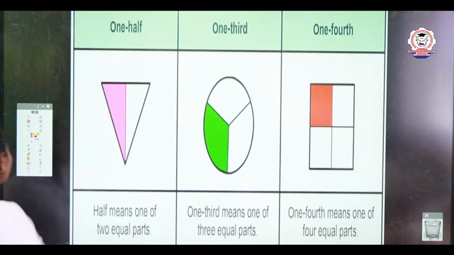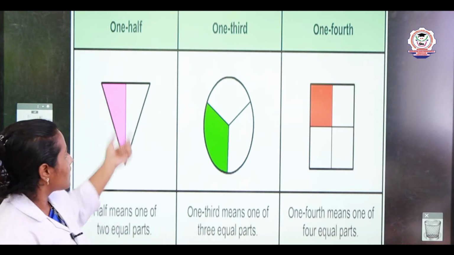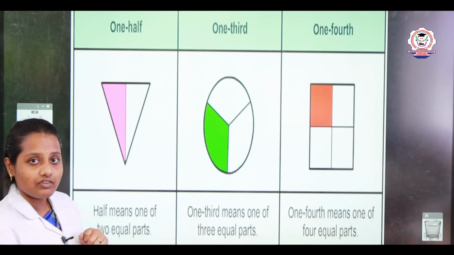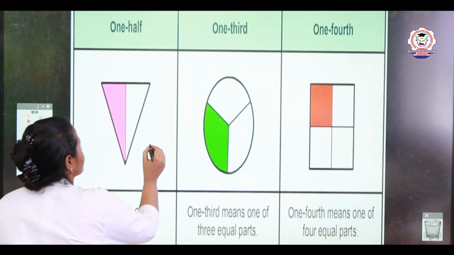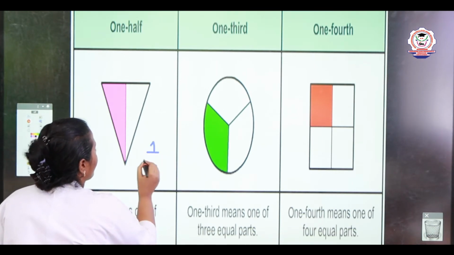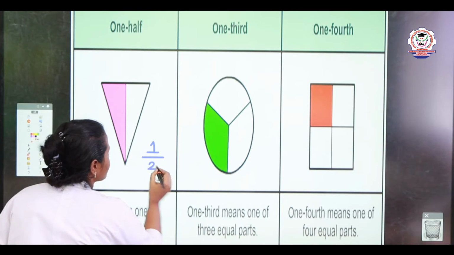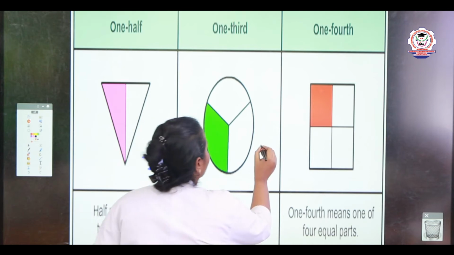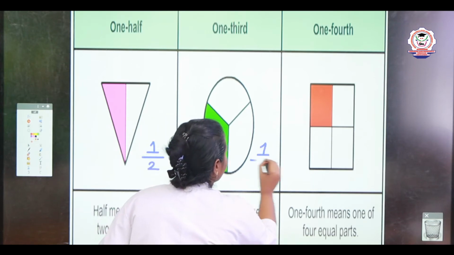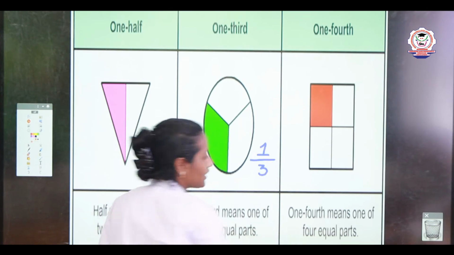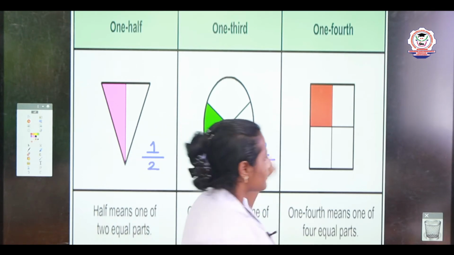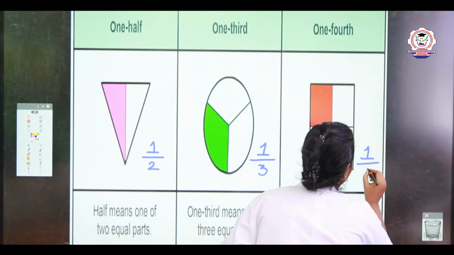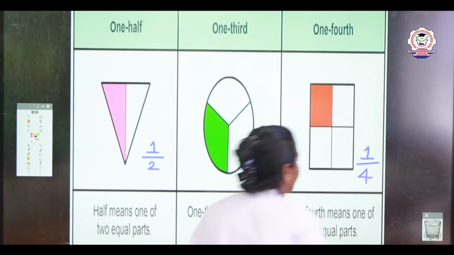Now, I will tell how we say 1/2, 1/3 and 1/4 in fraction. 1/2 means 1/2. 1/3 in fraction, we say 1/3. 1/4 in fraction, we say 1/4.